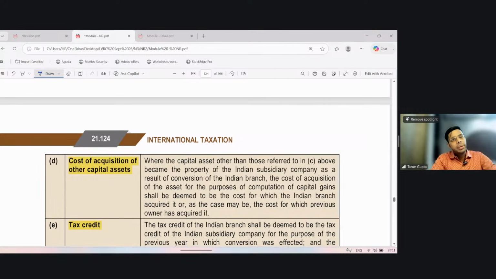Cost of acquisition of other assets shall be the same as in the hands of the branch. It says that where the capital asset, other than those referred to in C above, became the property of the Indian subsidiary as a result of conversion of the Indian branch, the cost of acquisition of the asset for the purpose of computation of capital gain shall be deemed to be the cost for which the Indian branch acquired it, or as the case may be, the cost for which the previous owner acquired it. So whatever the cost would be in the hands of the branch, the same cost shall be there for the subsidiary company.